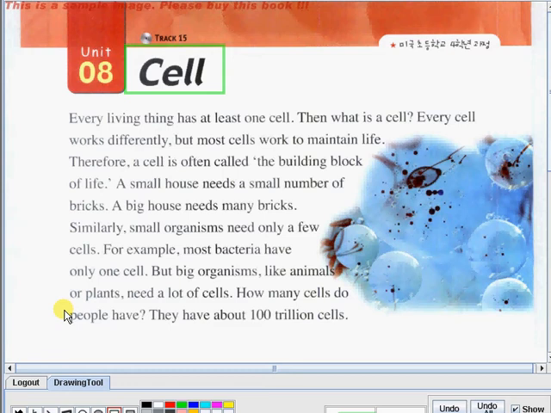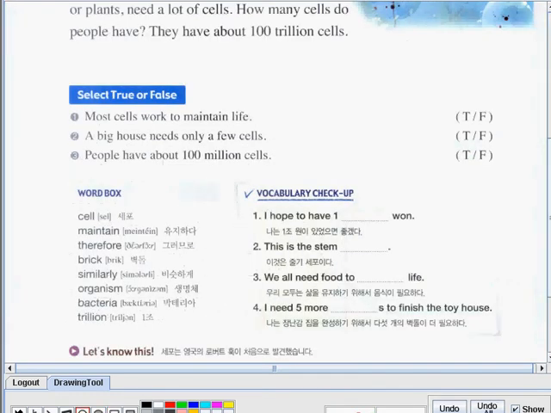Okay, so I hope you got all the words correctly. And if we have free time, you can go back to this video and enhance your reading ability. Now let's have some exercises related to this topic. For our first activity, let's have select true or false. Here you need to identify which sentence is true and which one is false. So, let's have it now.